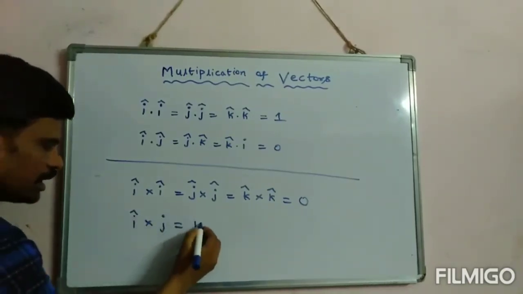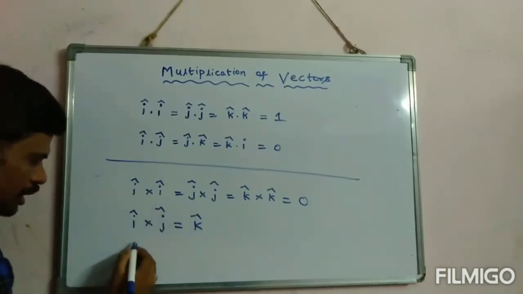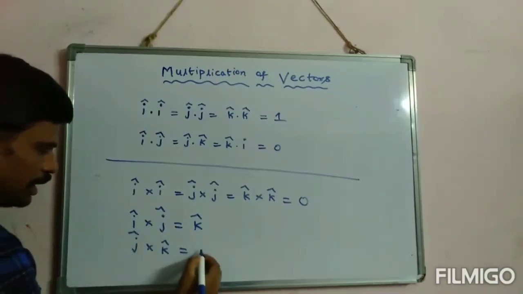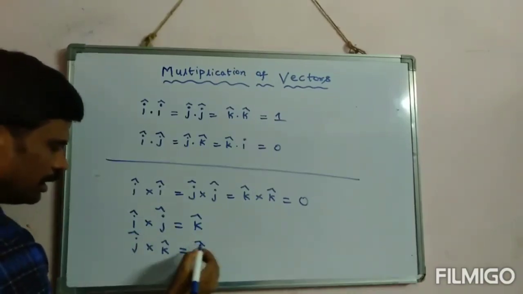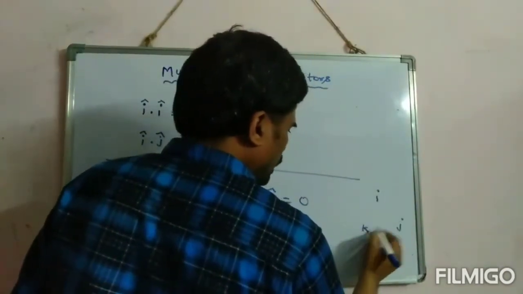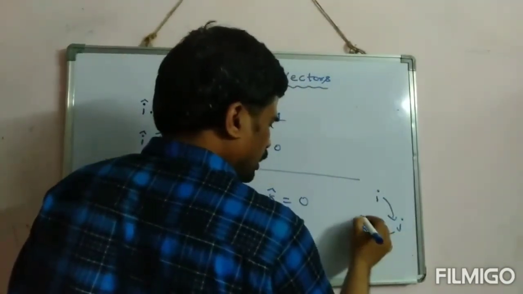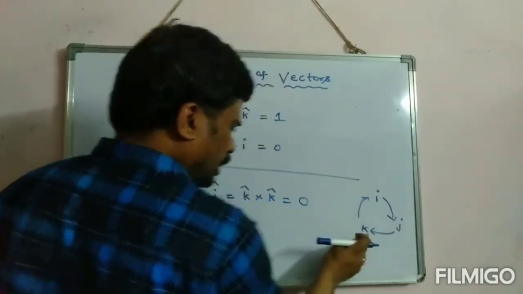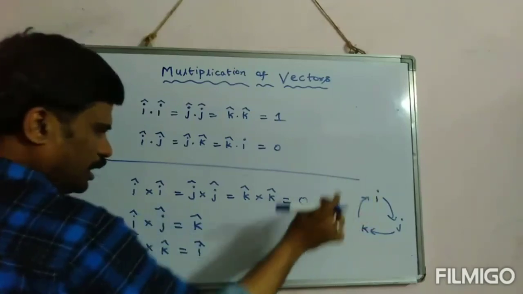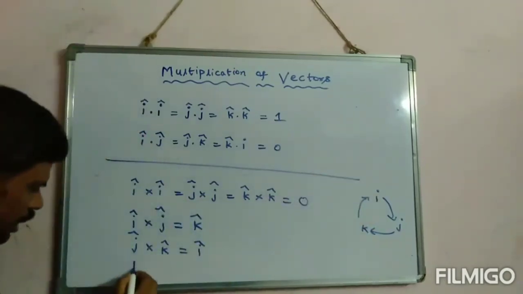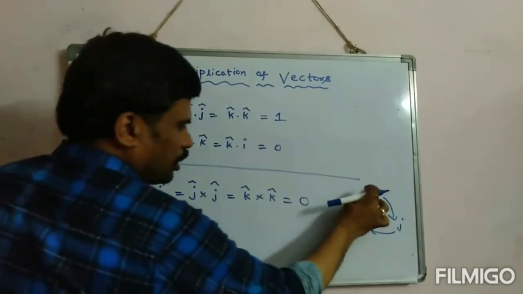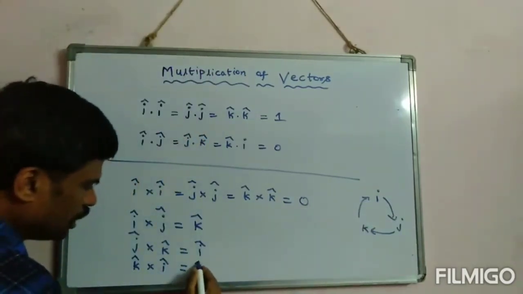I should write it as k. j cross k, I should write it as i. You can remember it in a simple manner: i, j, k. i cross j gives k. j cross k gives i. k cross i gives j.